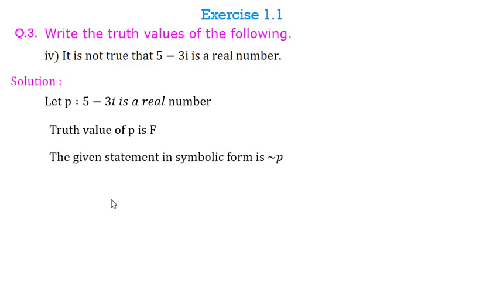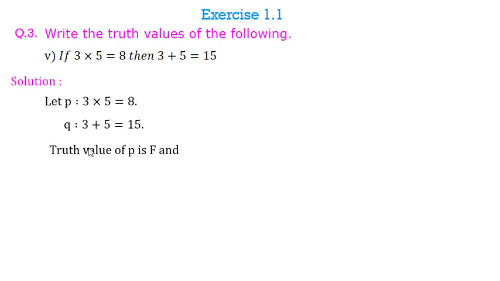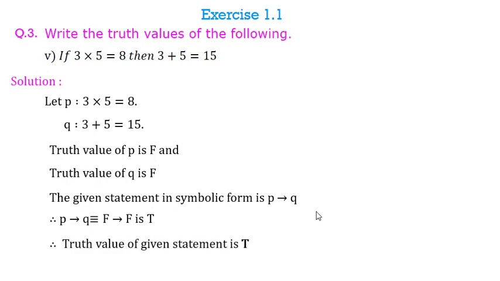So I will say that the truth value of given statement is true. If 3 into 5 is 8, then 3 plus 5 is 15. Now statement P is 3 into 5 is equal to 8 and statement Q is 3 plus 5 is equal to 15. Now the truth value of statement P is false, 3 into 5 is not 8, and truth value of statement Q is also false. I have if then, so the given statement is of the form P implies Q and we know that false implies false is true. So the truth value of given statement is true.